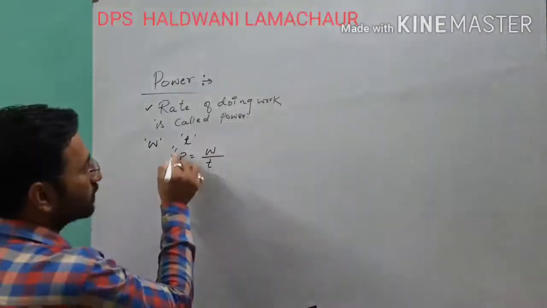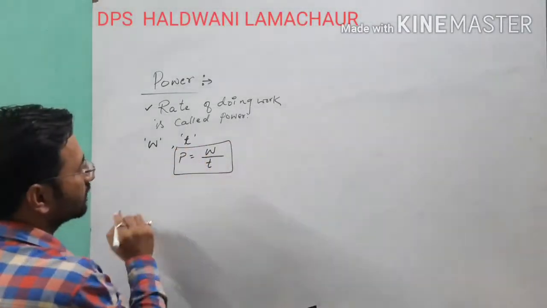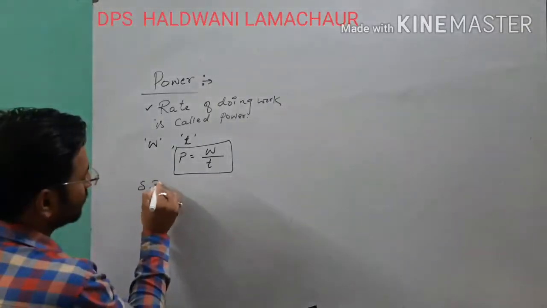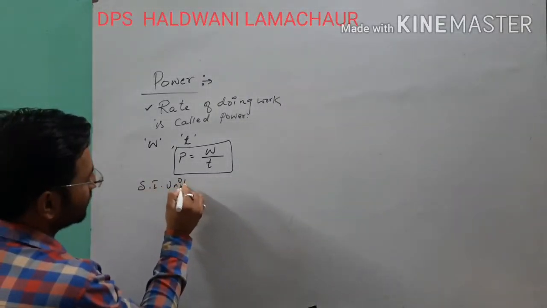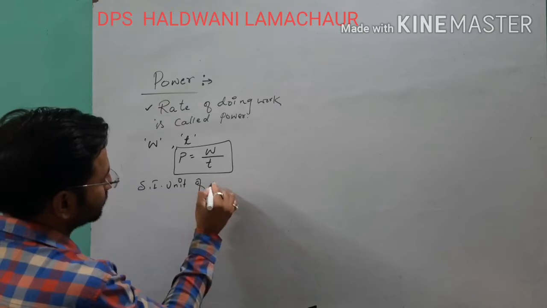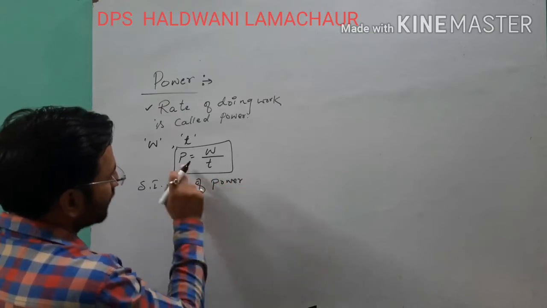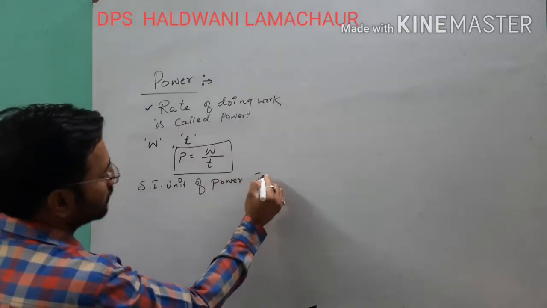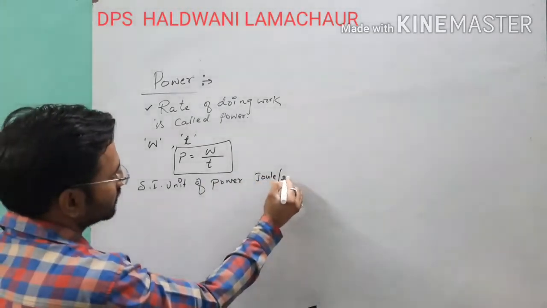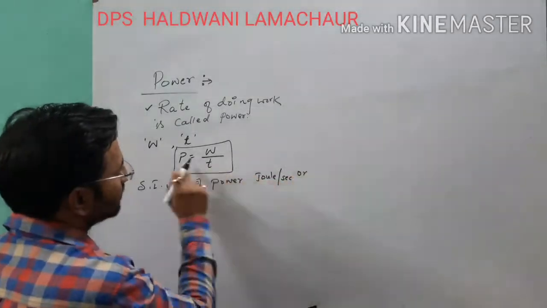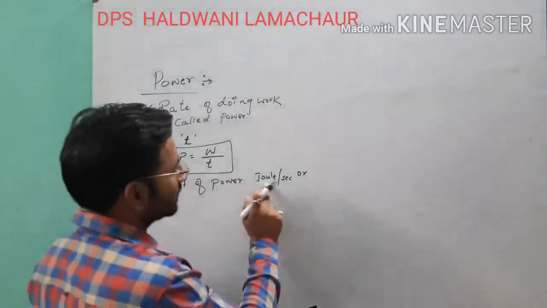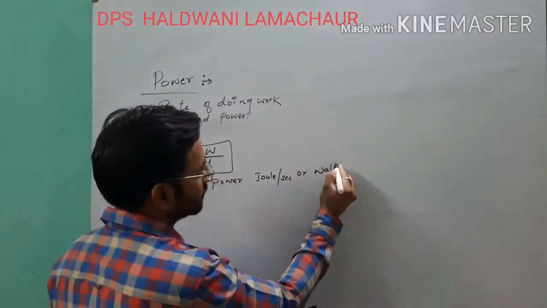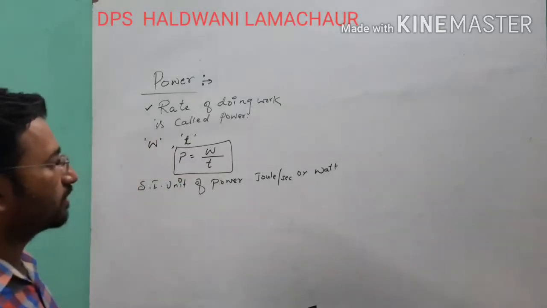If you want to write the SI unit of power, from this formula we can write joule per second, or in a simple way you can write this value as watt. So this is the SI unit of power.